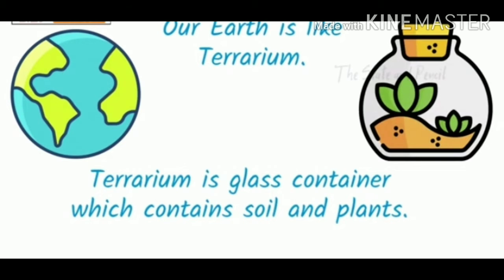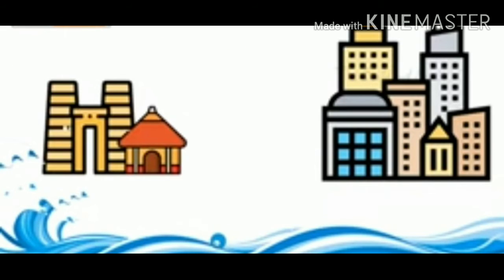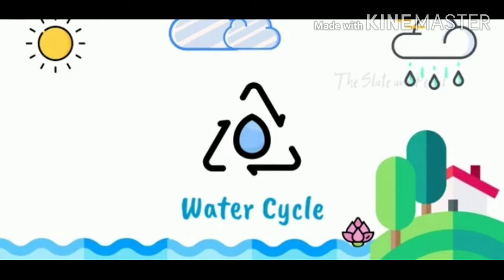Our earth is like a terrarium. Terrarium means an artificial enclosure for keeping small house plants. A terrarium is a glass container which contains soil and plants. The water that existed centuries ago still exists today through the process of the water cycle.